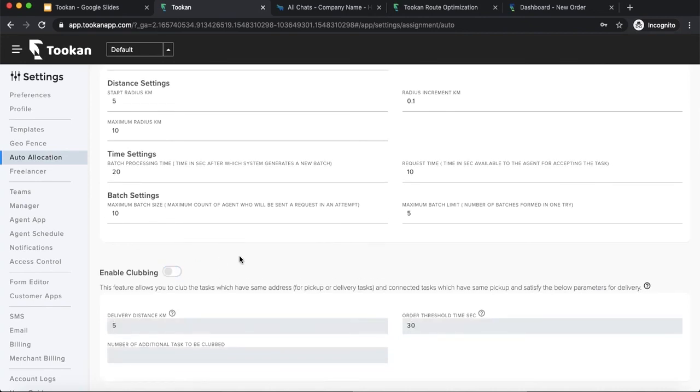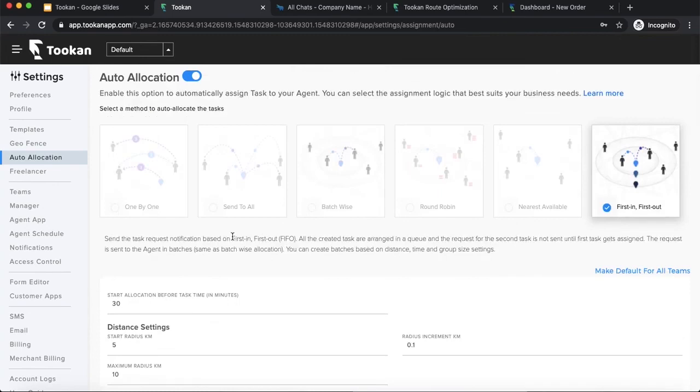Clubbing again reduces the operational cost and optimizes the operations. So I think I've given you an explanation of all the allocation logics, and these are really important to understand the functioning of Toucan.